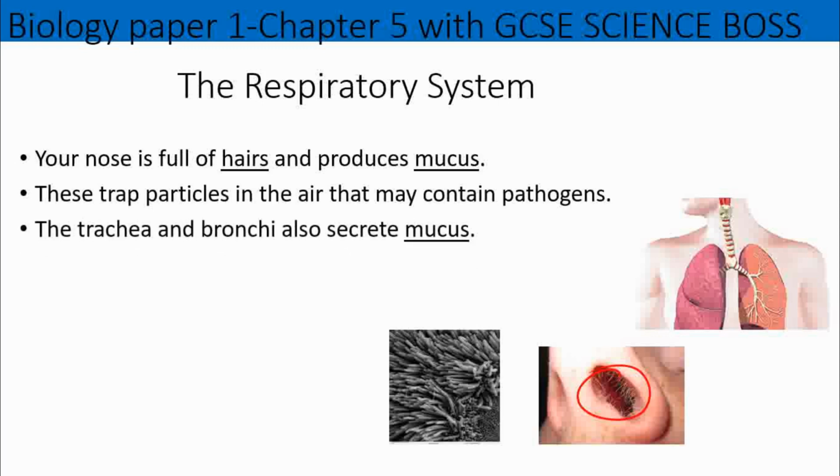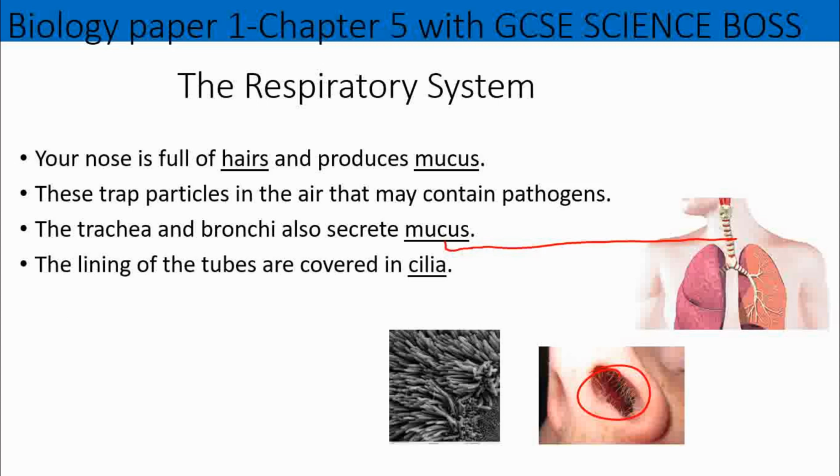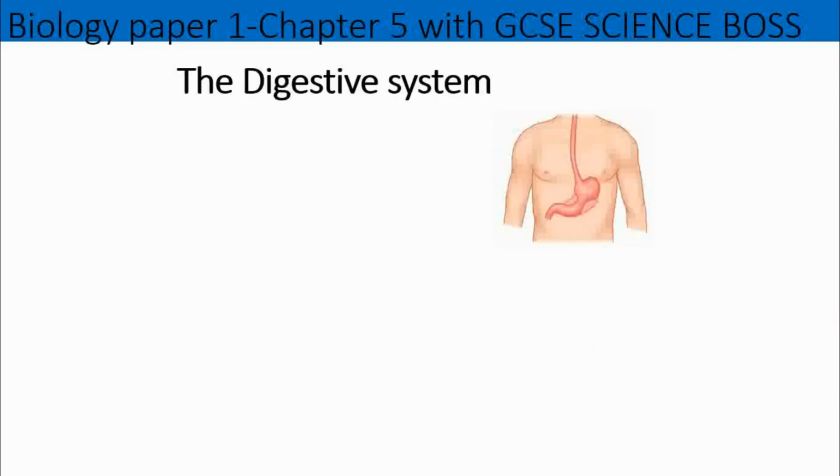Your trachea also secretes mucus. So this here is your trachea. Mucus is secreted there, which will trap again any bacteria. There's also cilia, which moves any bacteria. So that's your cilia and that's your mucus with bacteria. This will move left to right and then shift the bacteria out of the system.